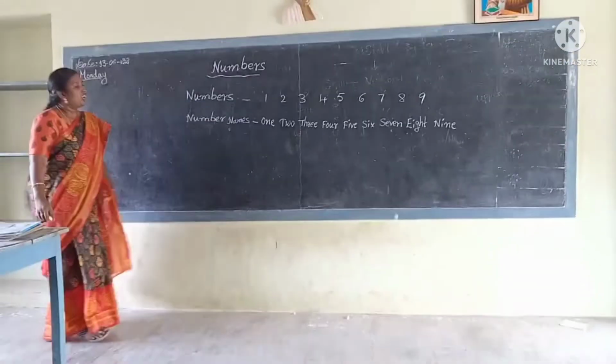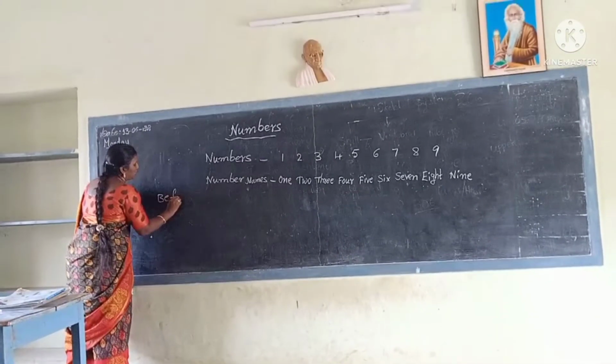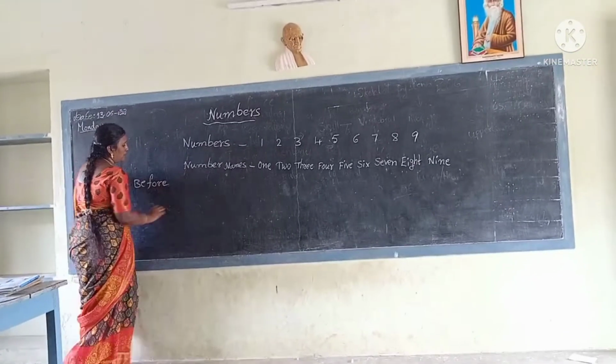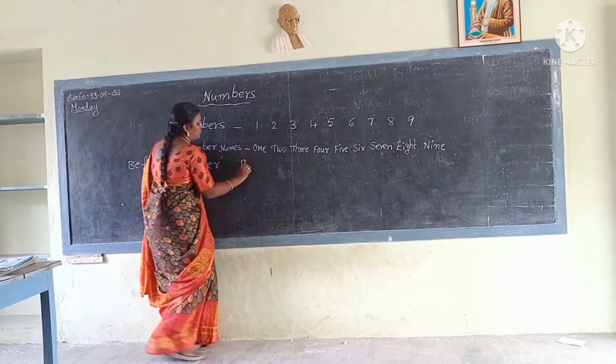Okay. Next I will say about before number, after number, between number.